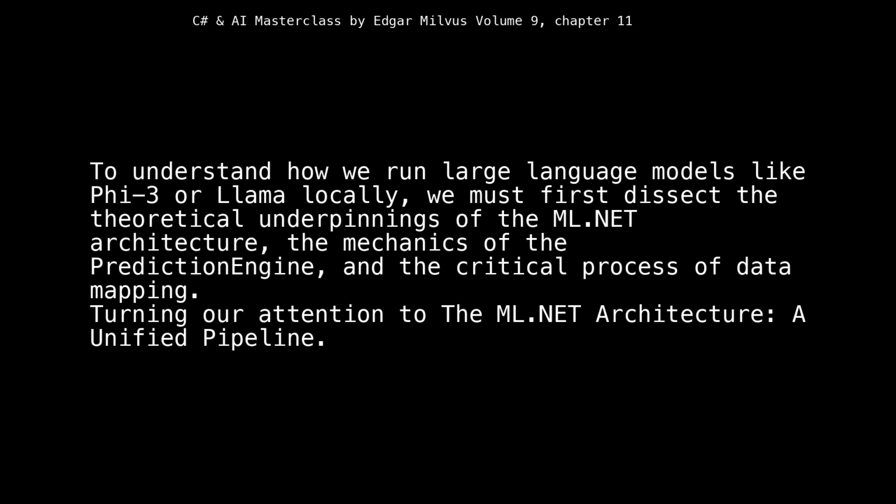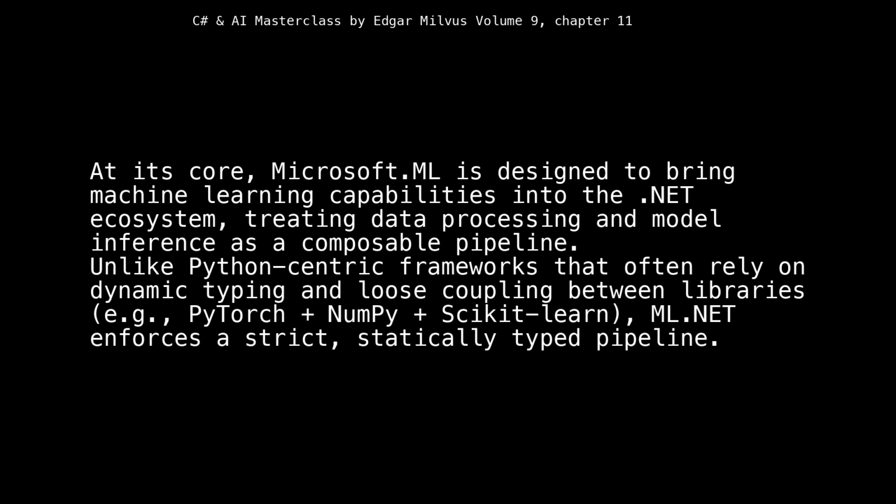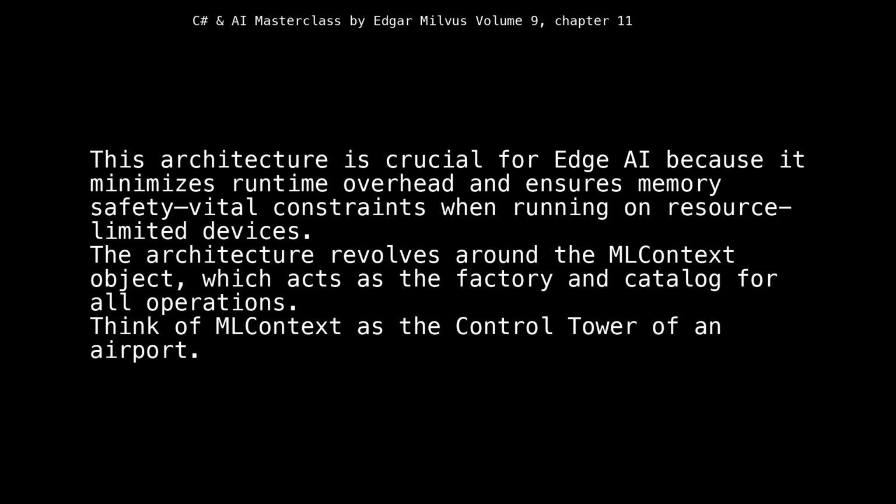Turning our attention to the ML.NET architecture, a unified pipeline. At its core, Microsoft.ML is designed to bring machine learning capabilities into the .NET ecosystem, treating data processing and model inference as a composable pipeline. Unlike Python-centric frameworks that often rely on dynamic typing and loose coupling between libraries, e.g., PyTorch plus NumPy plus scikit-learn, ML.NET enforces a strict, statically typed pipeline. This architecture is crucial for edge AI because it minimizes runtime overhead and ensures memory safety, vital constraints when running